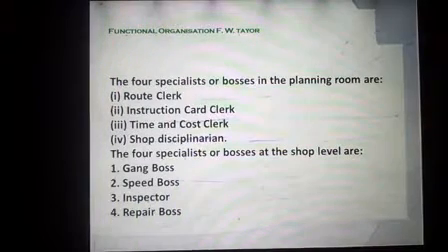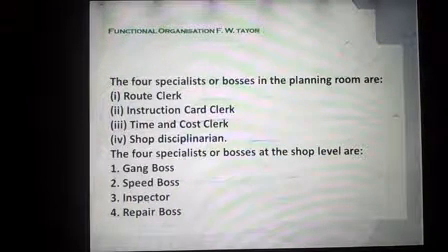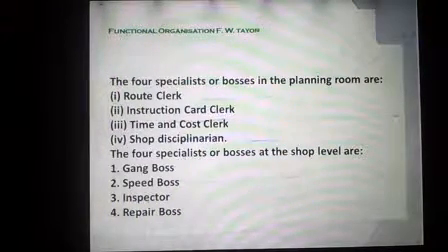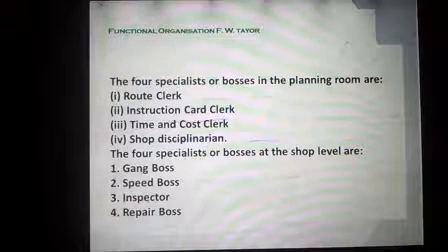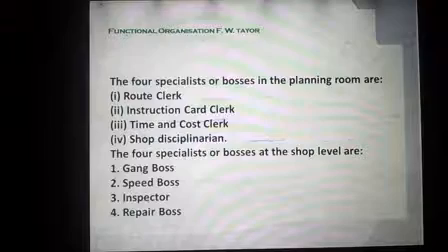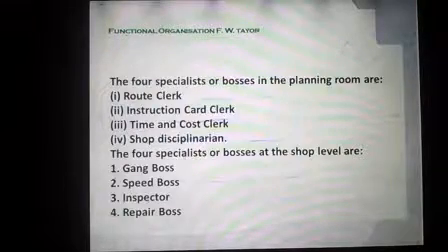Let's begin for the day. We have functional organization given by Taylor. There are 4 specialists or bosses in the planning tool. These are route clerk, instruction card clerk, time and cost clerk, shop disciplinarian. You have 4 specialists or bosses at the shop level: the gang boss, speed boss, inspector and repair boss.